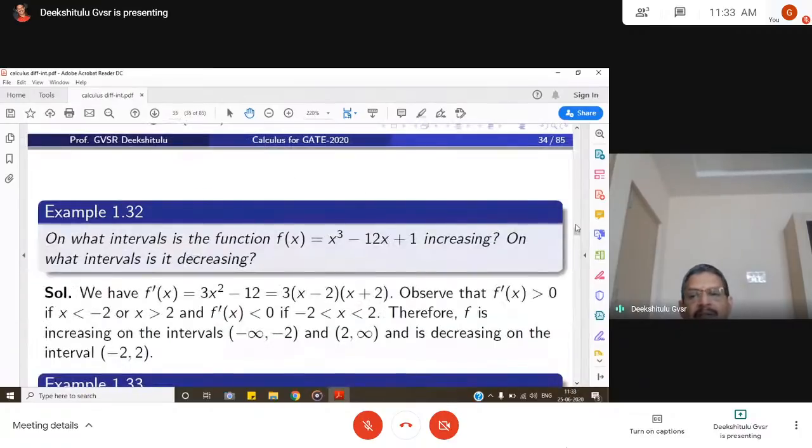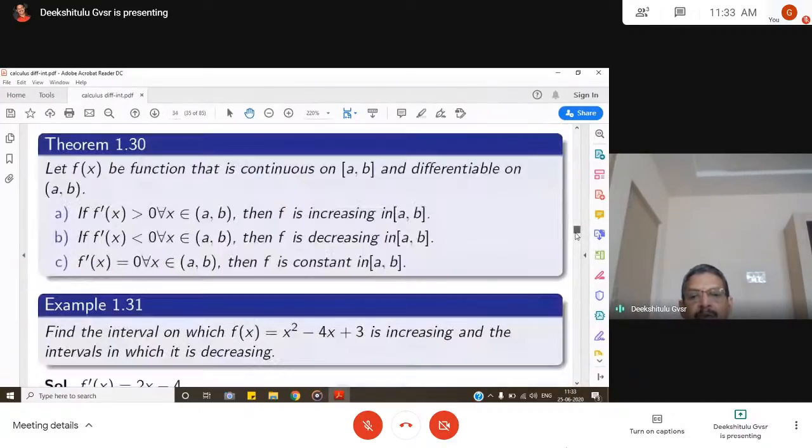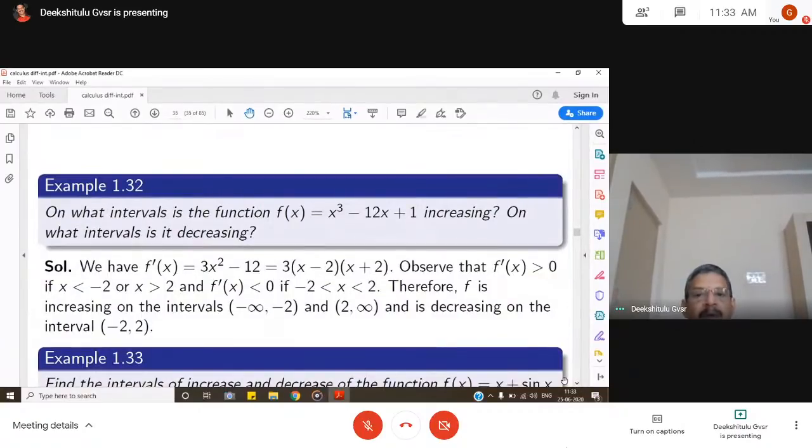On what intervals is the function x cubed minus 12x plus 1 increasing? On what interval is it decreasing? So see, first find the derivative. Then 3x square minus 12. You can take 3 common. So 3 into x square minus 4.